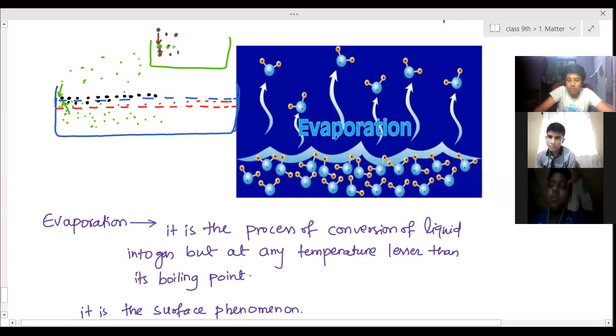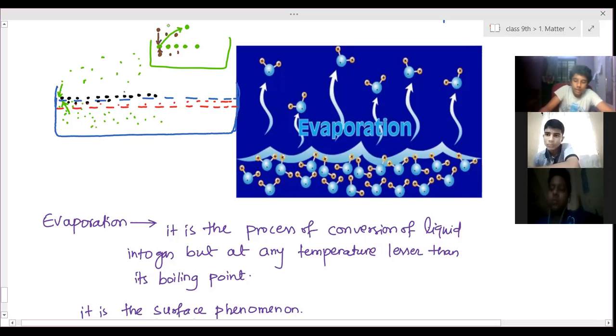That force of attraction breaks, and these particles enter into the air, converted into gaseous state. It's clear?